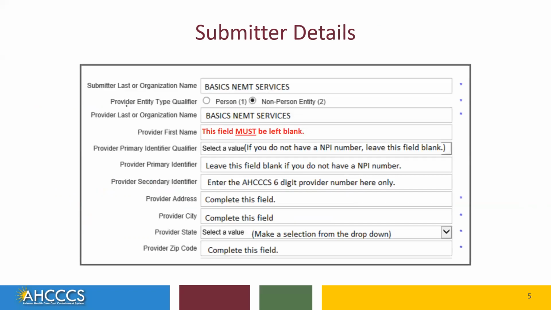Here we have also provided another screenshot of the submitter details. Again, if a provider selects a non-person entity, they must leave the provider first name field blank.